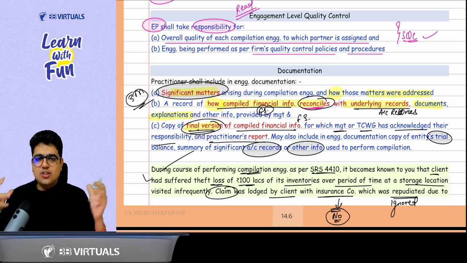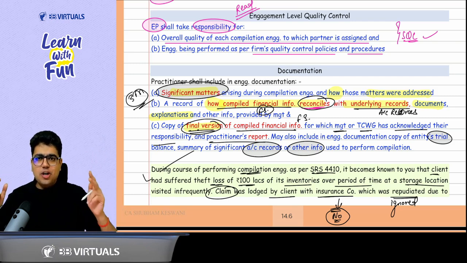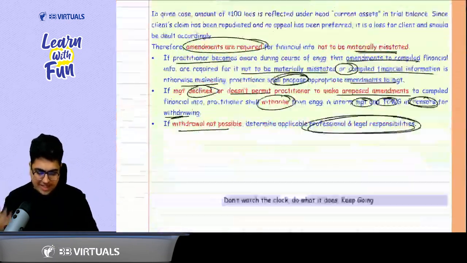Whatever is the final version of the financial statement, that is the compiled financial information, that should form part of your documentation along with the trial balance, accounting records, and other information. So SRF, significant matters, how they were addressed. R for reconciliation and F for final version. Got it? Got it, sir. Then we did these two questions, very easy questions.